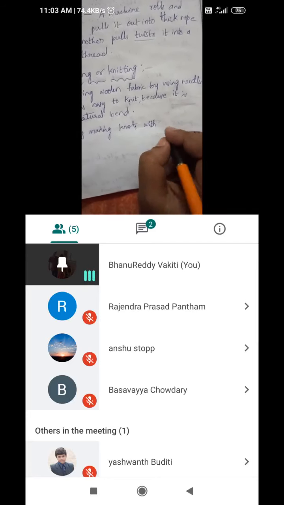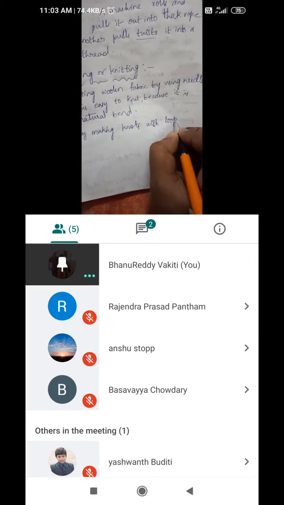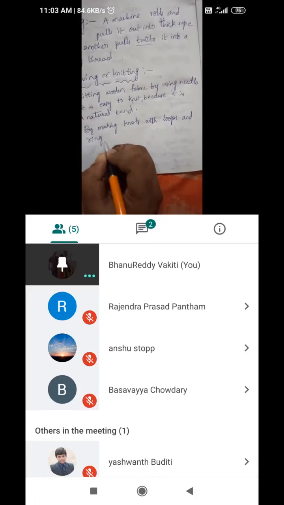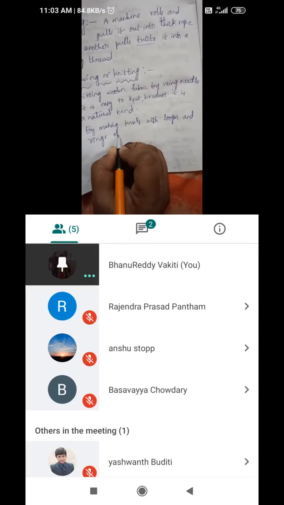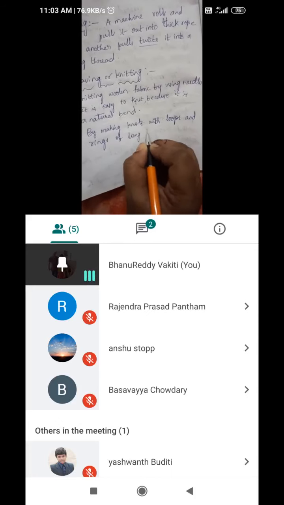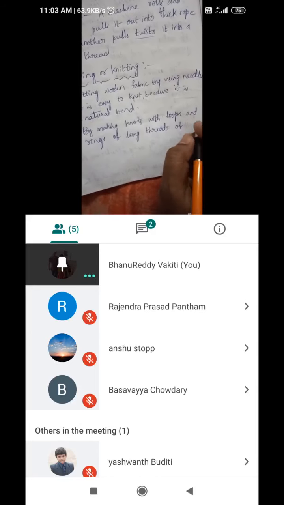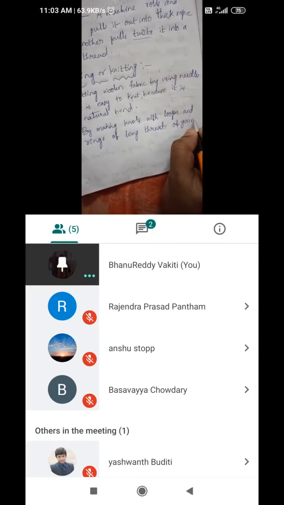Knots with loops and rings of long threads of yarn. Long threads of yarn, they will join those again. So this process is called weaving.